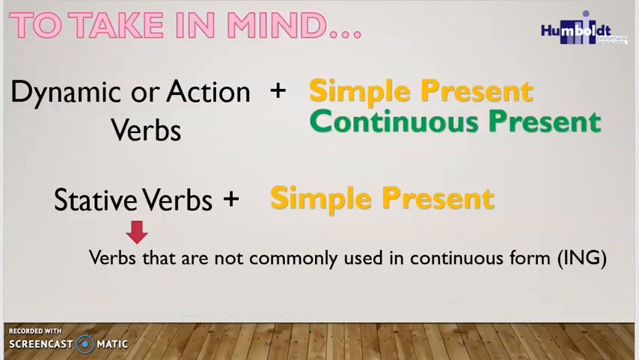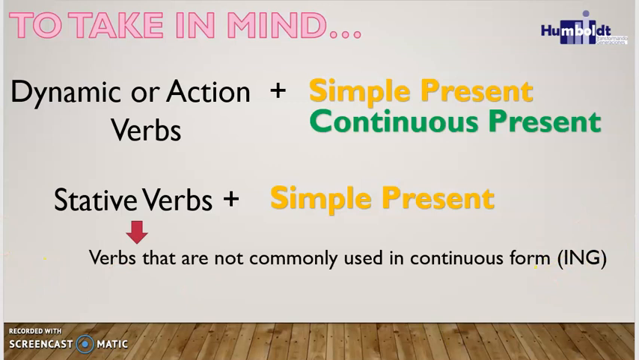Now, let's take in mind the two different types of verbs that we use normally. The first group is the dynamic or action verbs. Those are the verbs that you can use in simple tenses or continuous tenses. However, we have the other type of verbs that are the static verbs. The static verbs are the verbs that you need to use only in simple tenses. So they are verbs that are not commonly used in continuous form. So they are not very common to use with the ing.